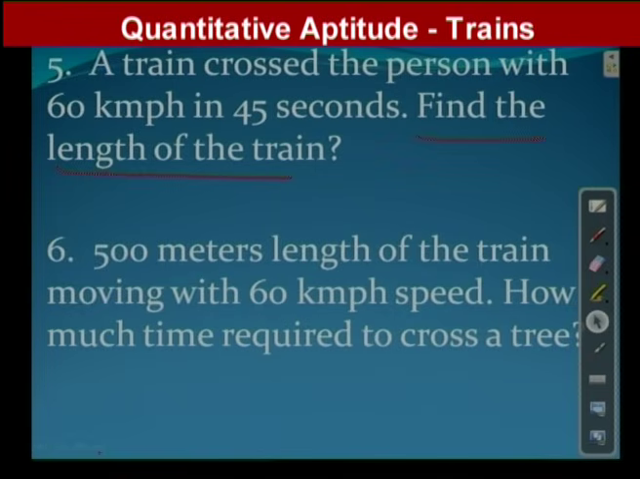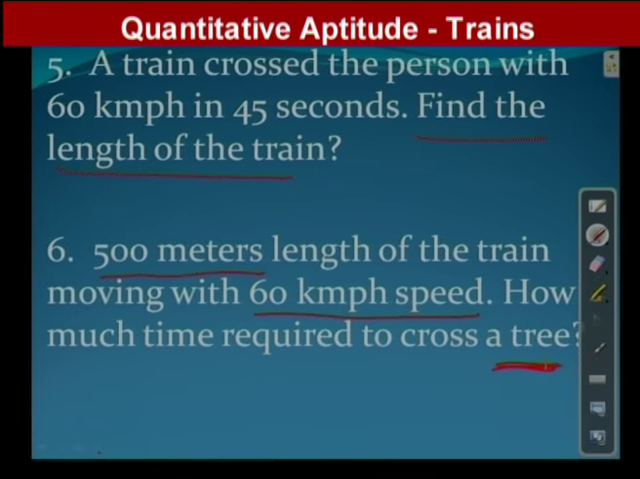Okay. So now we focus on question number 6. Observe what is given. Train length is equal to 500 meters. The 500 meter long train is moving with 60 km/h speed. How much time is required to cross a tree? What does the train have to do? The train has to cross only a tree.